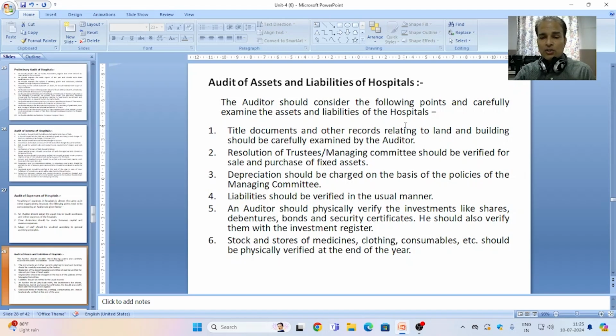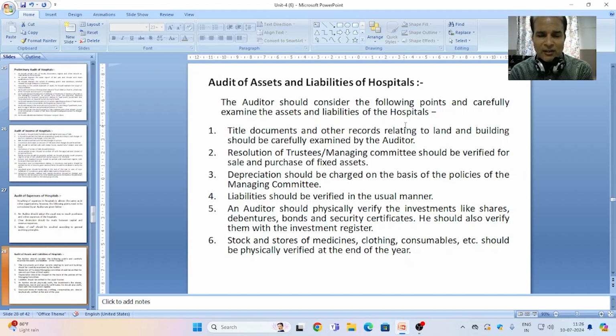Point 6, stock and store of medicines, clothing, consumables and other items should be physically verified at the end of the year, and it should be examined or compared with the register maintained by the supervisor and issuing authority or purchasing authority. The auditor should also verify that proper bills are there as documentary evidence of purchase or issue.